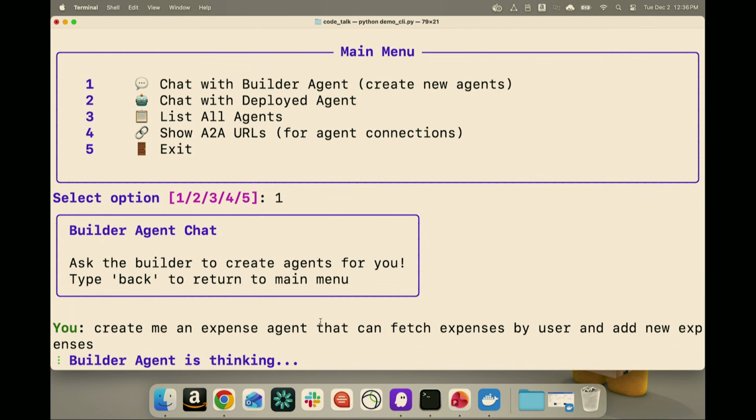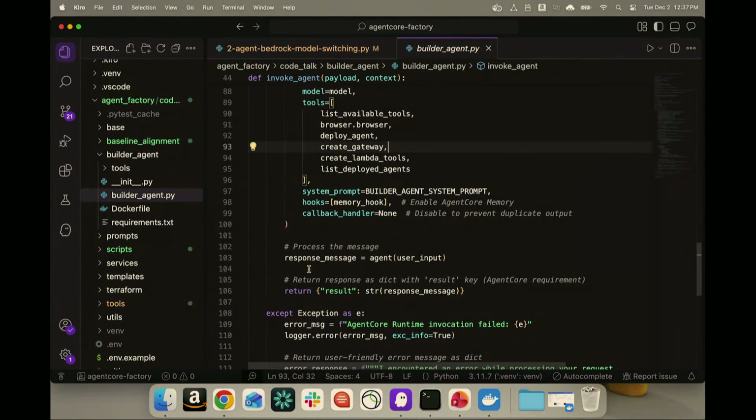So this is going to be great, Girish, because right now I know we're tracking all of our interns' expenses just on an Excel sheet, and it would be great if we had an agent that we could use to maybe update some kind of back-end data store to allow our interns to easily add new expenses or view their existing expenses. So we'll give our builder agent here a minute to create this expense, and while this is running, let's just go ahead and take a look at the system prompt of our builder agent.